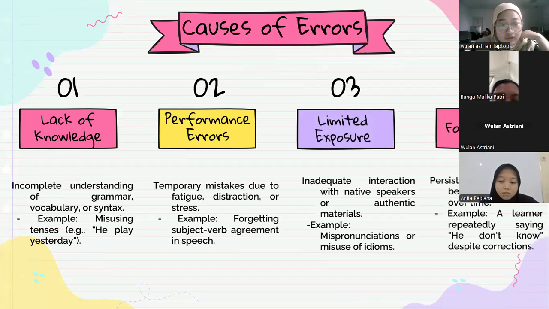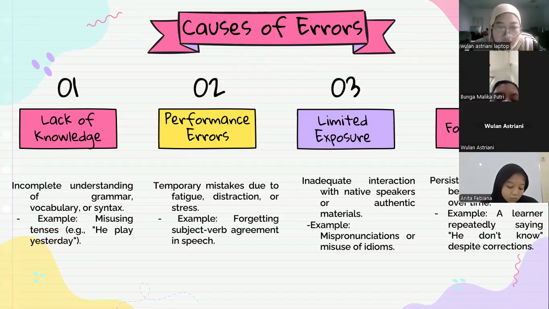There are four causes of error. The first is lack of knowledge, second is performance error, third is limited exposure, and fourth is fossilization. First is lack of knowledge. These errors occur because students don't yet understand the rules, grammar, vocabulary, or structure in the language they are studying. Example: "He flew yesterday." This is wrong grammar because the past tense of the verb is played. This error occurs because students don't yet know or have not mastered the rule of changing verbs to indicate action,